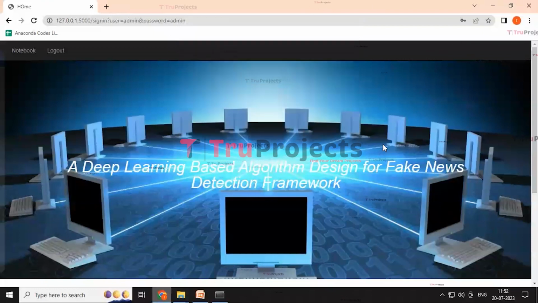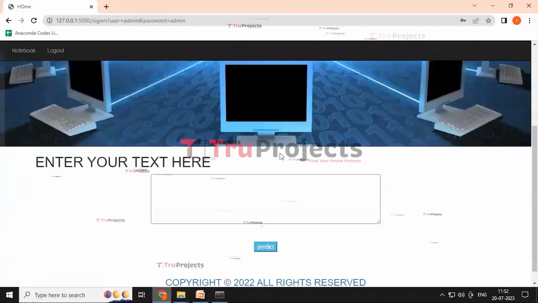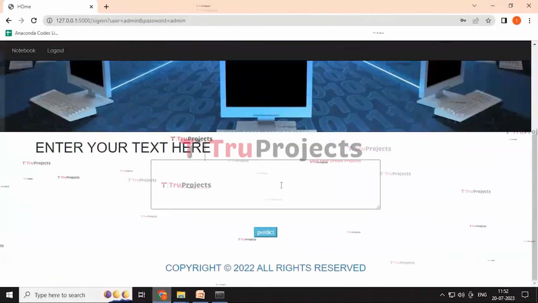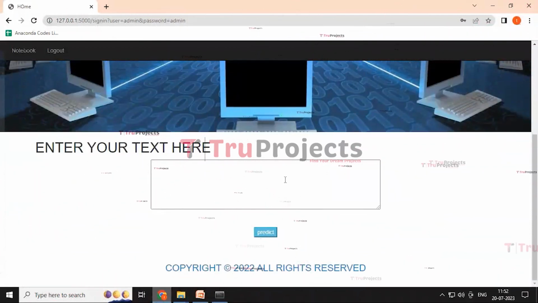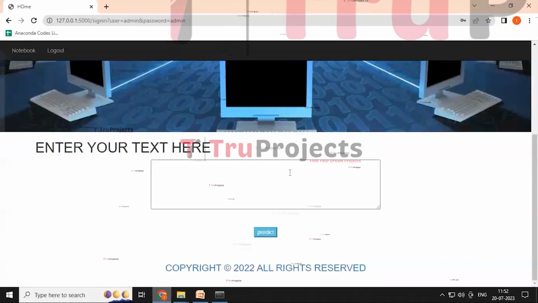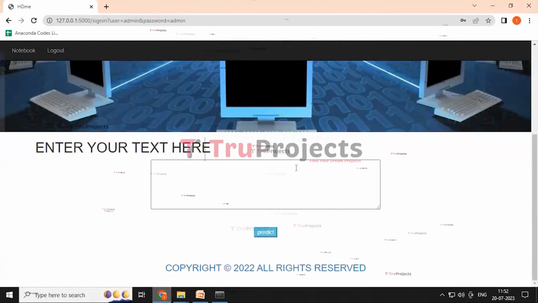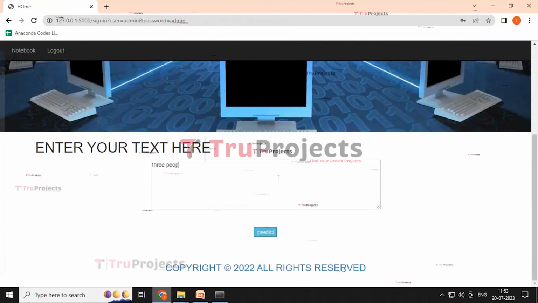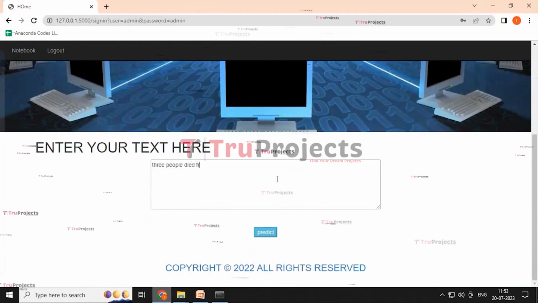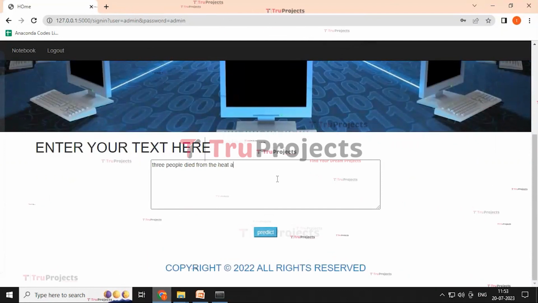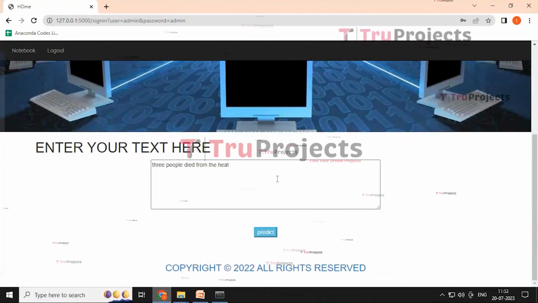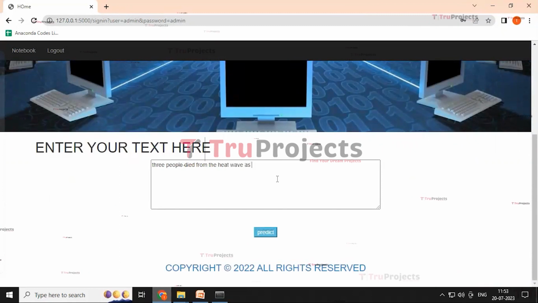Here it redirected to the index page containing the dialog box where we need to enter the text, and here I would like to enter a message like, 3 people died from the heat wave.